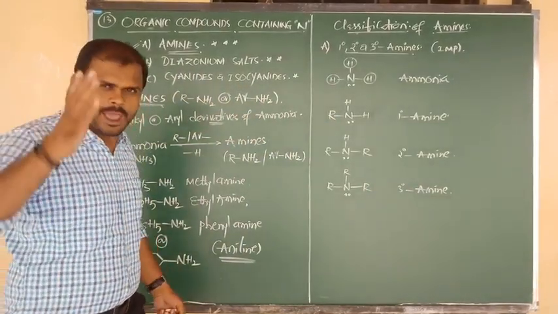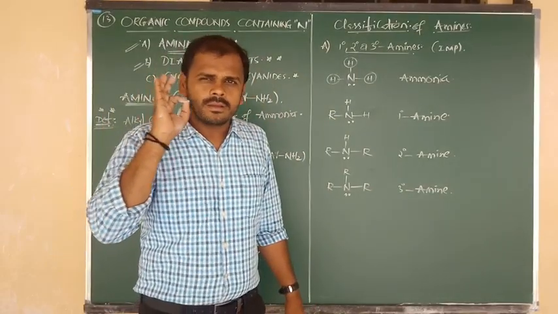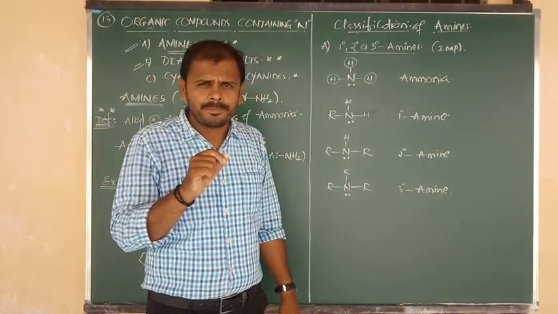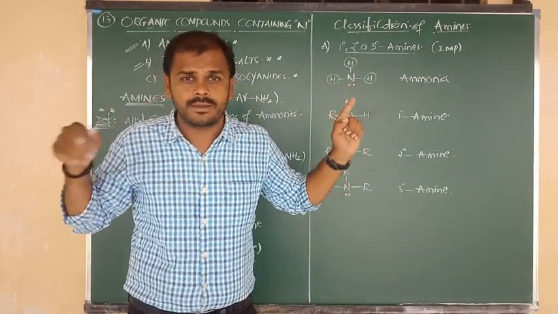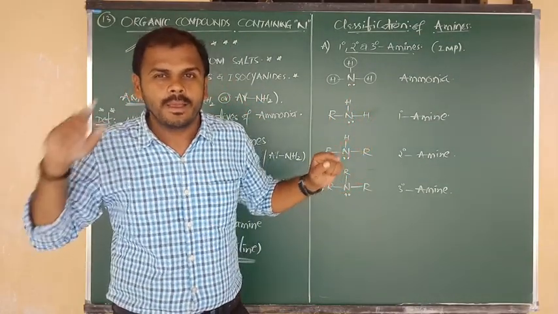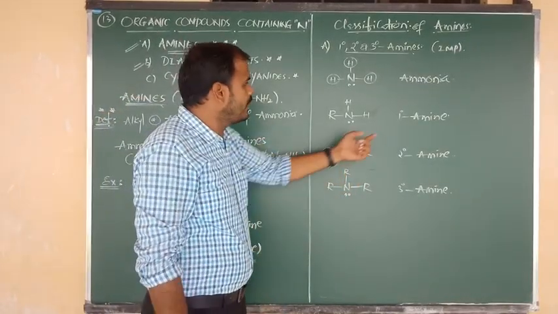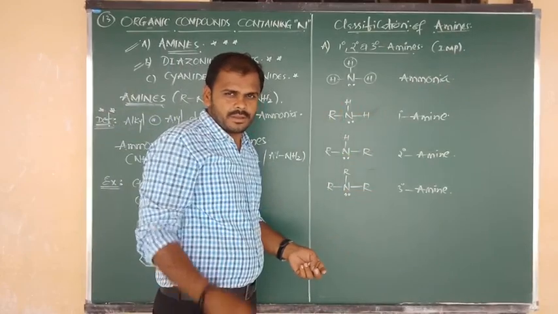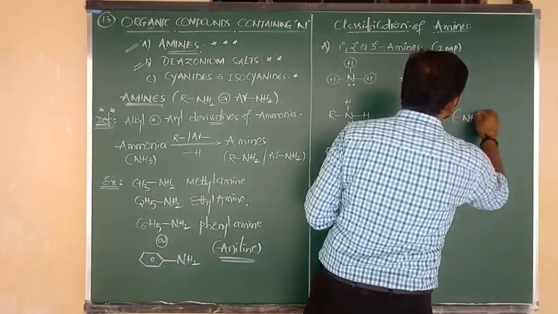But I hope this explanation is also not enough for you. By seeing the structure only, we have to imagine directly which is primary, which is secondary, which is tertiary. One hint you require: in the given structure, we have to look for the presence of the NH2 group.